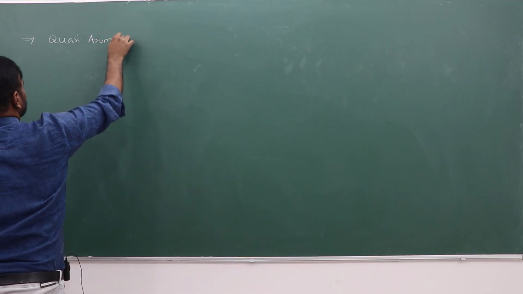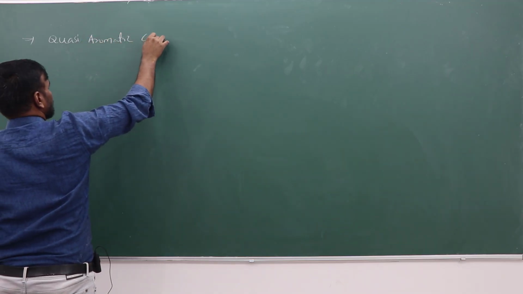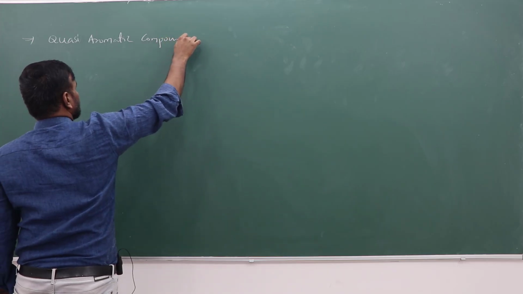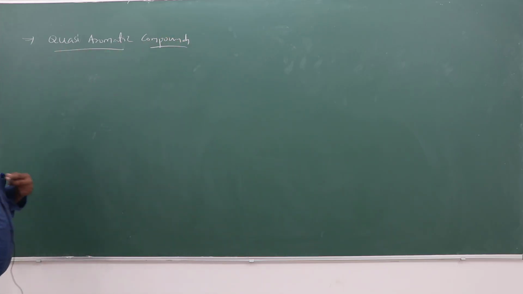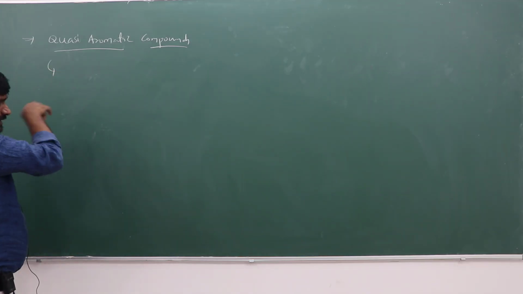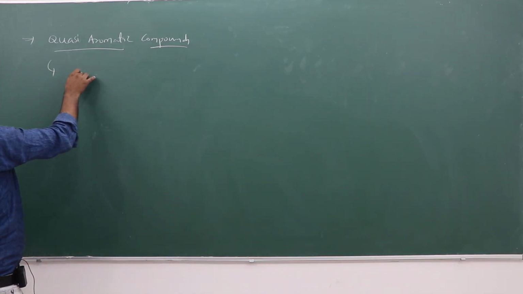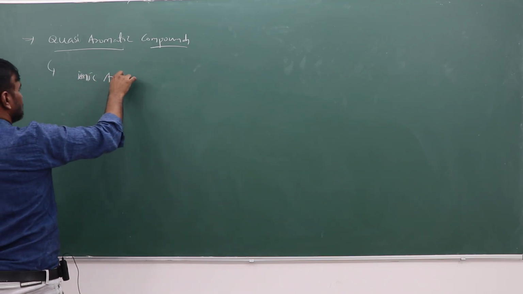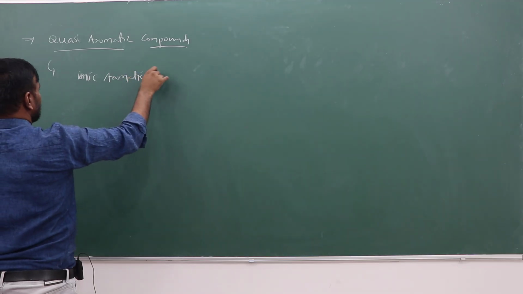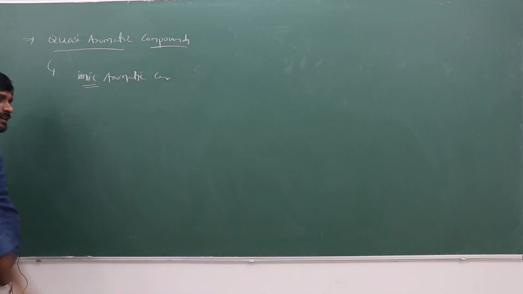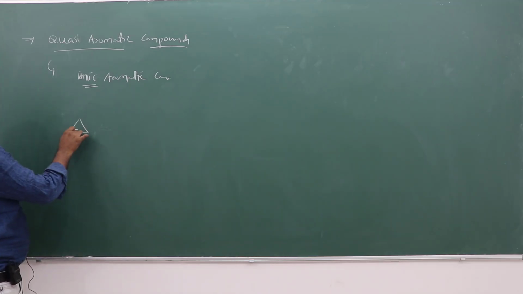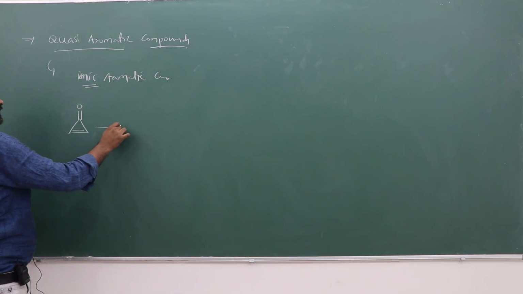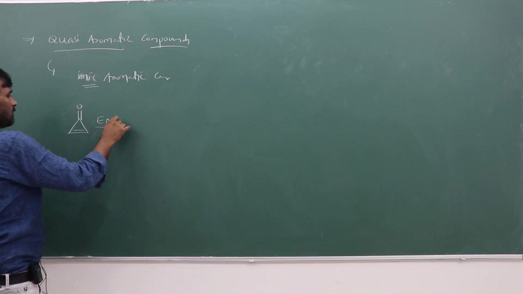Quasi-aromatic compounds. These compounds are quasi-aromatic compounds. So these quasi-aromatic compounds are generally ionic aromatic compounds. Ionic aromatic compounds. So, for example, when there is an electrophile and a nucleophile,